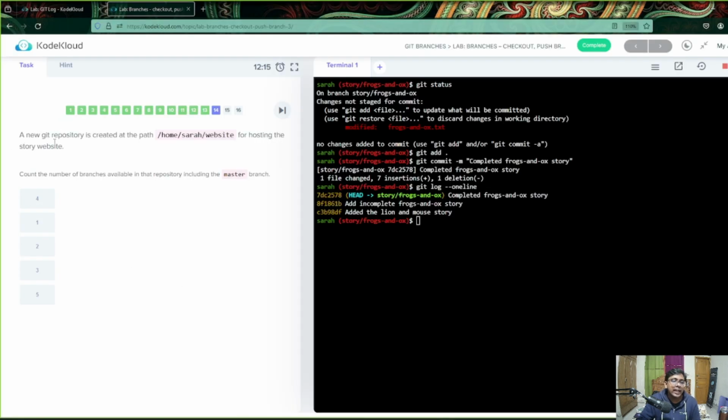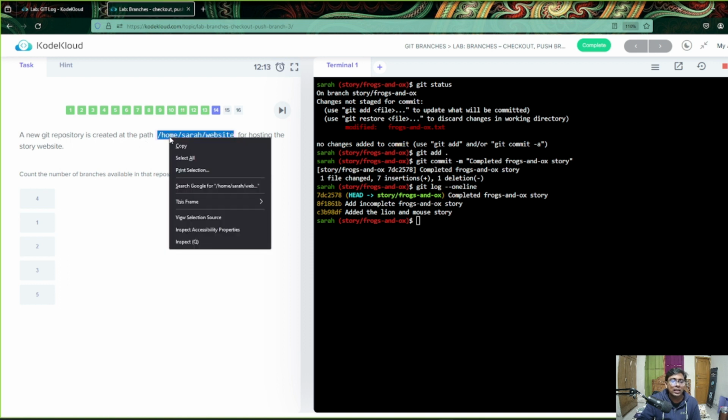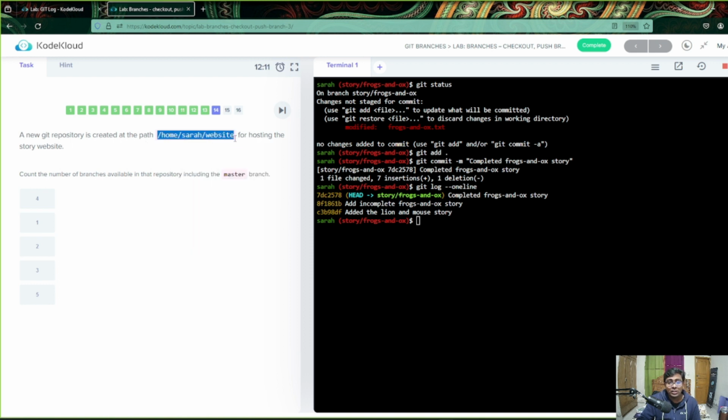Okay, a new git repository is created, so Sarah has created another folder which is within that in the website. Count the number of branches available in that repository including master. No issues. What we can do, we can move to that location, cd paste, like we move. Now here's a different thing.